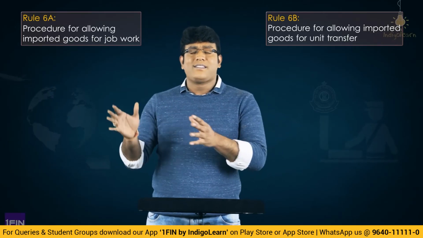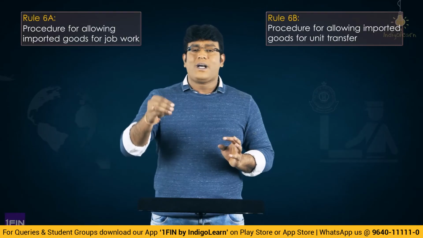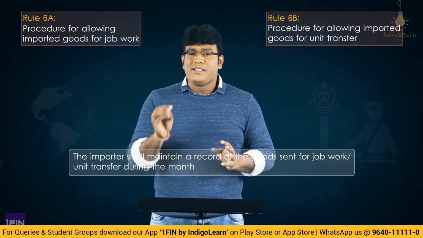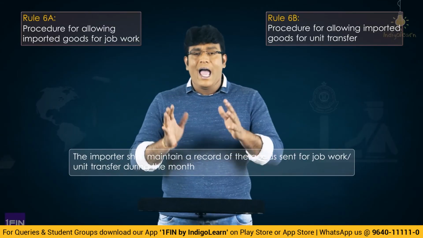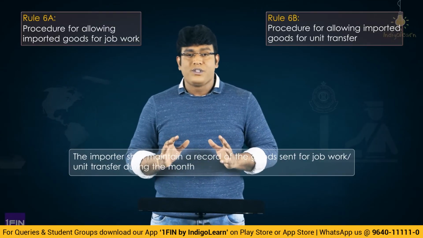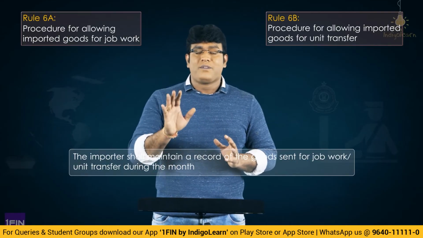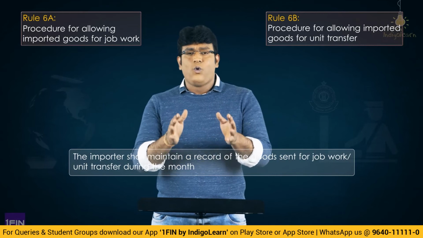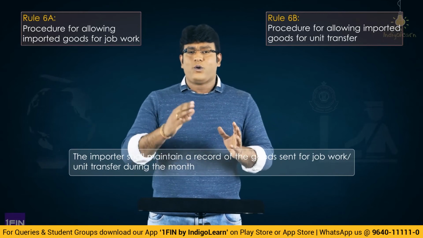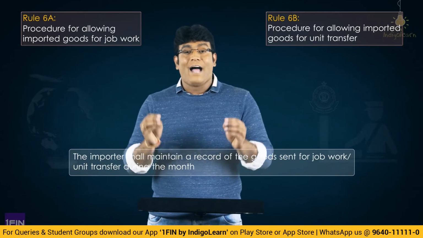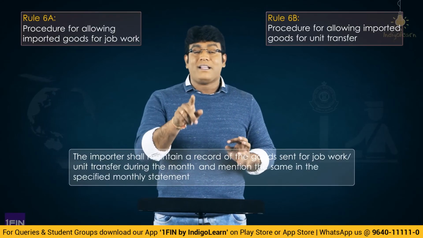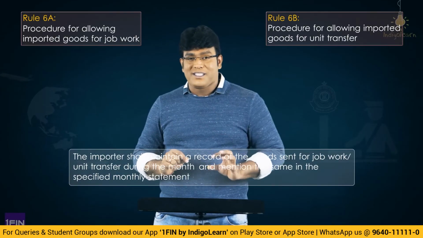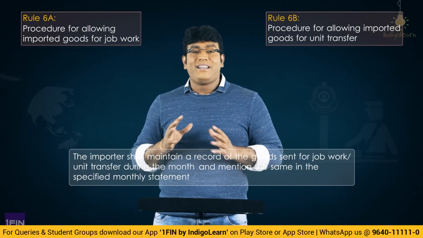Now in both cases, 6A and 6B, the importer who has imported the goods and is enjoying the benefit of concessional rate of duty is required to maintain proper information and data related to such goods, because if anything goes wrong, he will be subjected to penalty. And the interesting point to be noted is that the goods sent to the job worker or transferred inter-unit have to be mentioned very clearly in the monthly statement filed by the importer by 10th of next month, which we already discussed. In that, he will be required to mention those details.